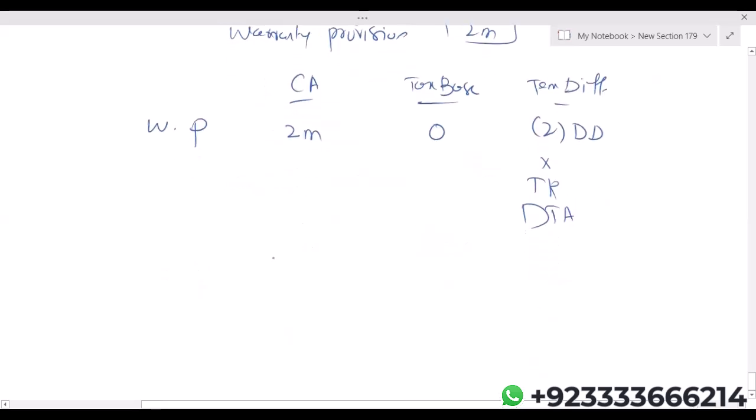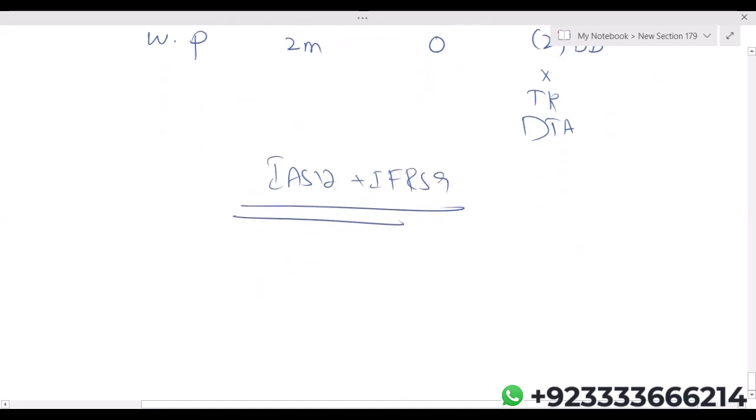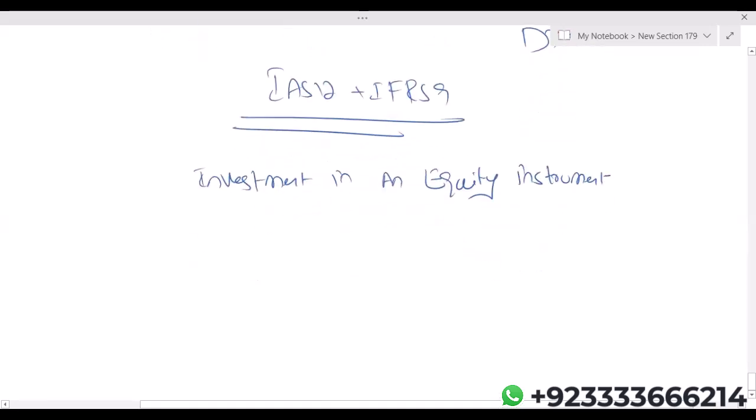Okay. IAS 12 plus IFRS 9. Let's say your company has made an investment in equity instrument, means ordinary shares of other company, 10 million.